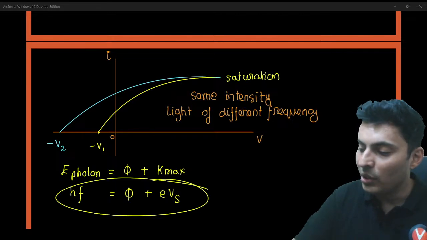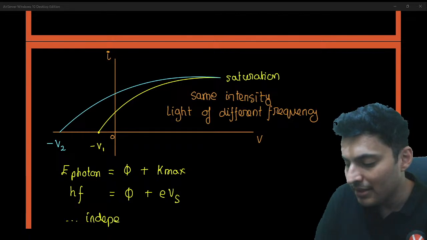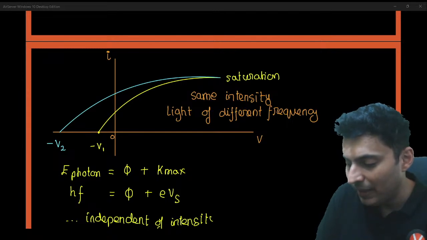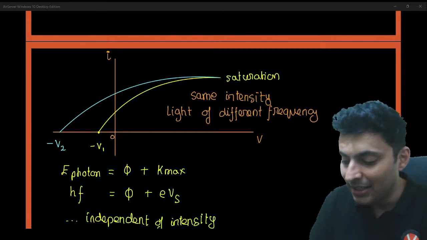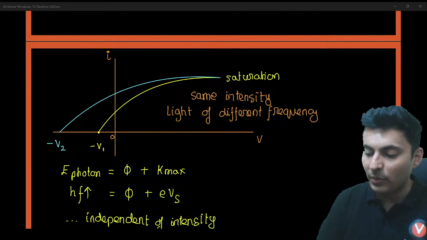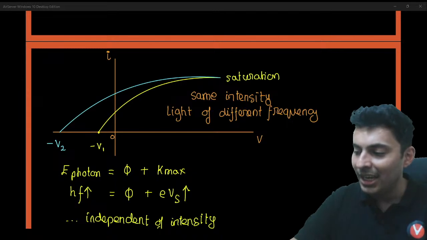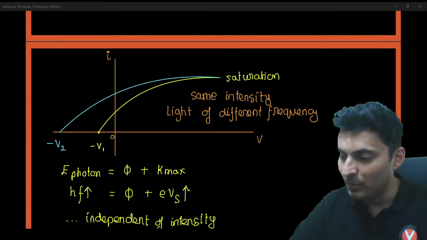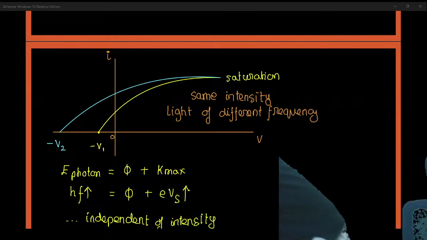In this formula, you can see it is definitely independent of intensity. So stopping potential does not depend on intensity, but it does depend on the frequency. So if somebody increases the frequency of the photon, the stopping potential will also correspondingly increase. Understood, my dear warriors?